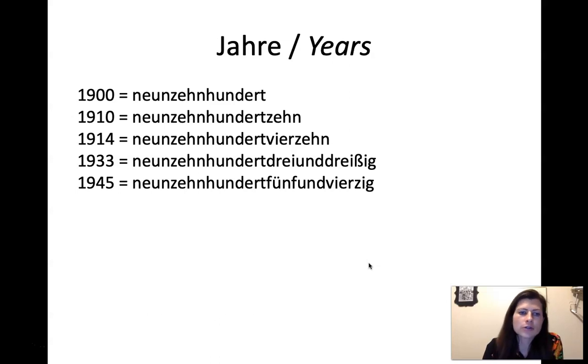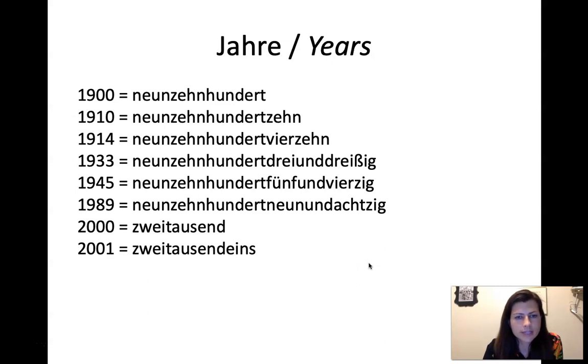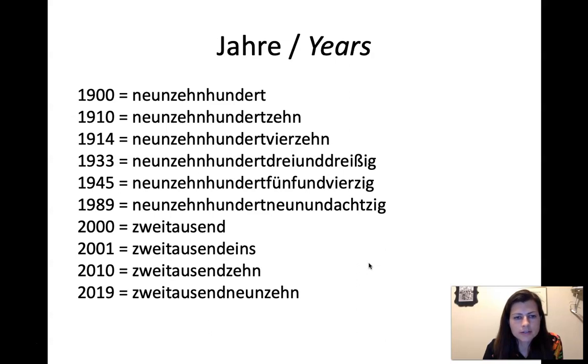1945. Yeah, so, if it's a certain year that you come across all the time, it's just going to start coming out super quick because you basically memorize it. You don't have to construct it from scratch every time. You just memorize that year, right? 1989, 2000, 2001, 2010, 2019, 2020. Yeah, there we are, 2020. Year that will go down in history, along with other years that went down in history.